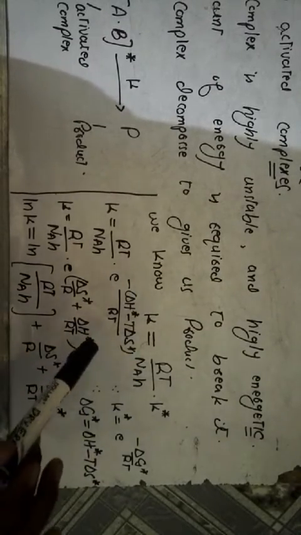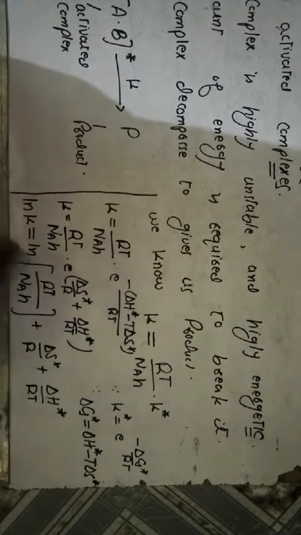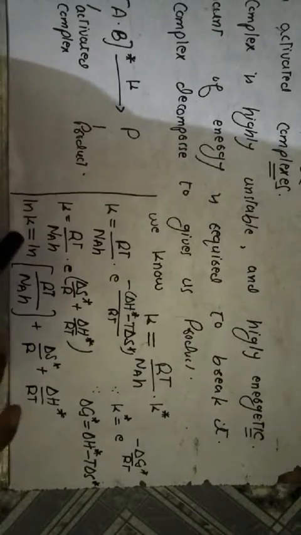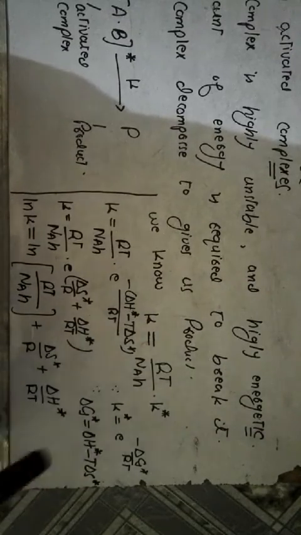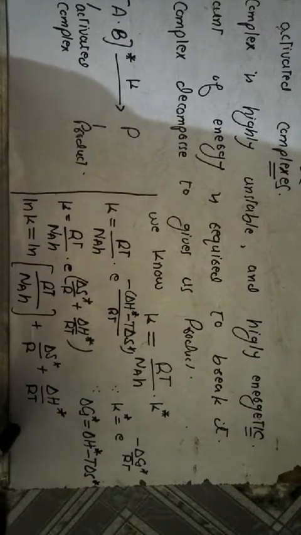When we take the logarithm of this equation, the equation becomes ln k equals ln of RT over Na h plus delta S star over R plus delta H star over RT. So this is the final equation of the transition state theory.